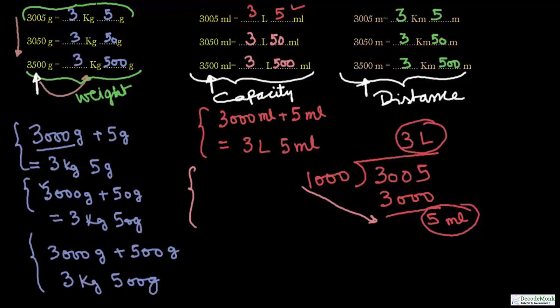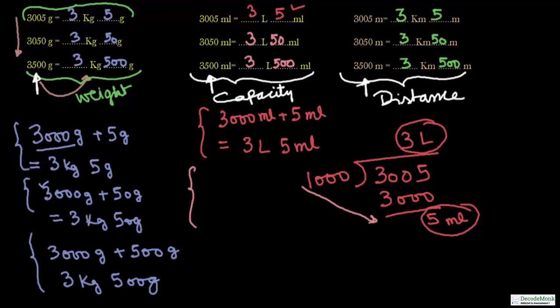But the figures on the right hand side are also similar. Why are they similar? Here it is 3 kg 5 gram, 3 liter 5 milliliter, 3 kilometer 5 meter. 3500 gram is 3 kg 500 gram. 3500 milliliter is 3 liter 500 milliliter. 3500 meter is 3 kilometer 500 meter.